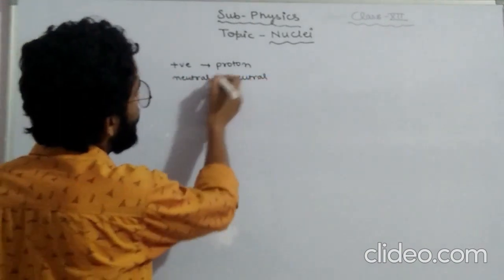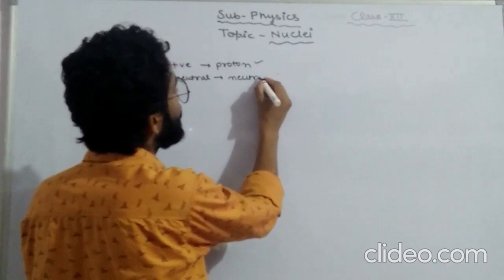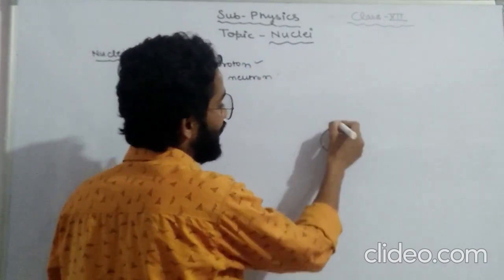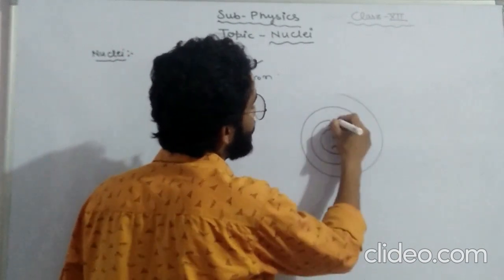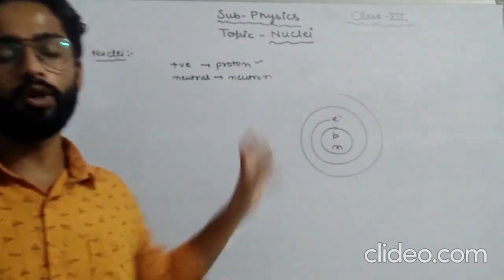It consists of protons and neutrons, and the electrons revolve around it. These are the negatively charged particles which revolve around it.